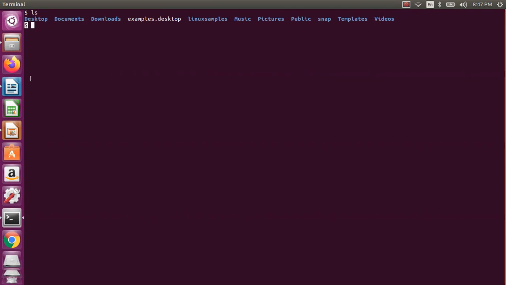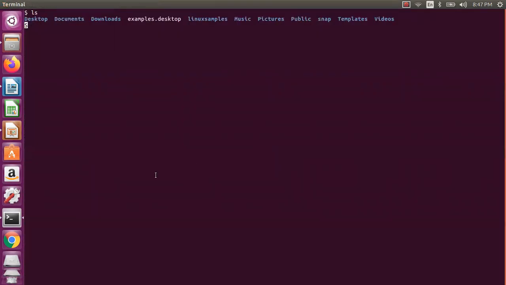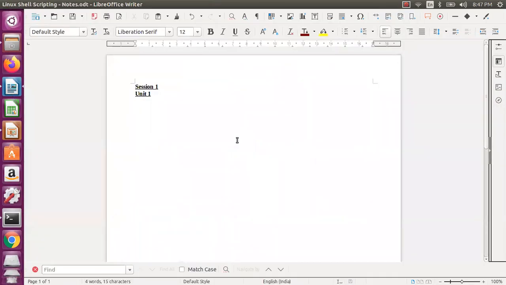But who is taking that command line request? It is nothing but a shell. So shell is a command line interpreter. That's the basic. So shell is a command line interpreter.